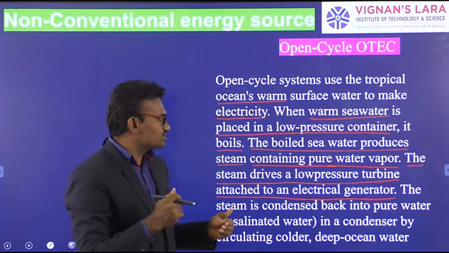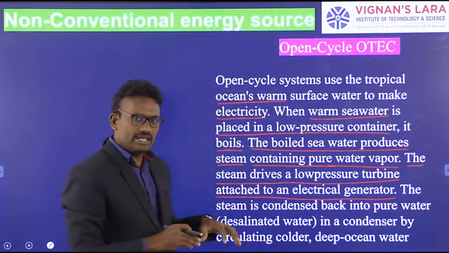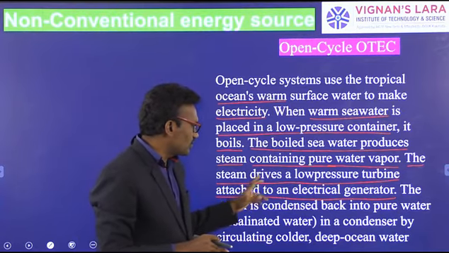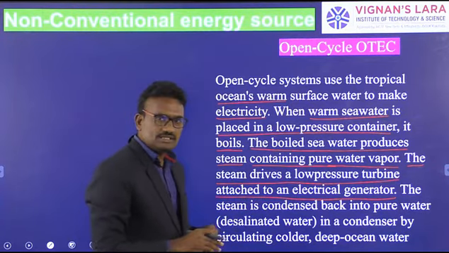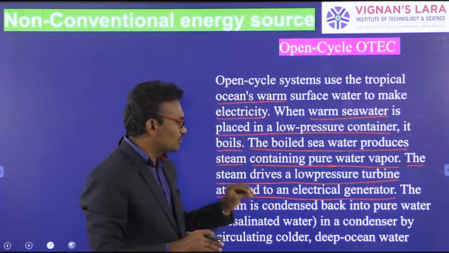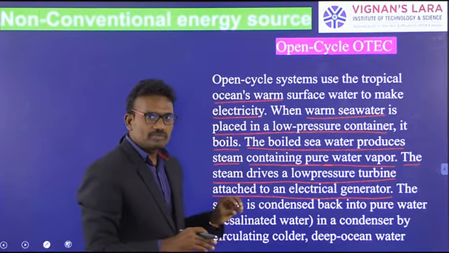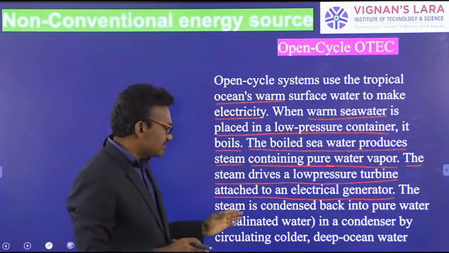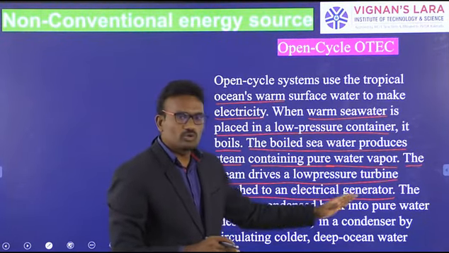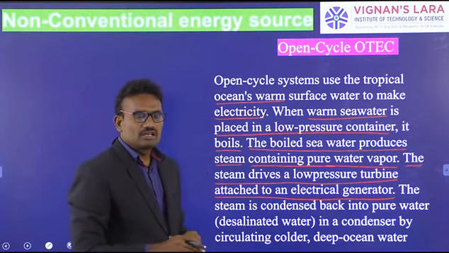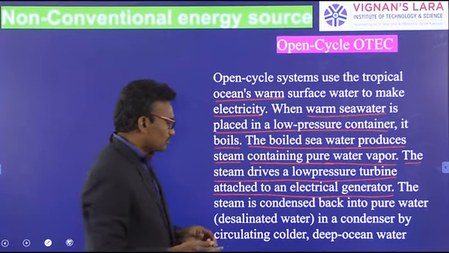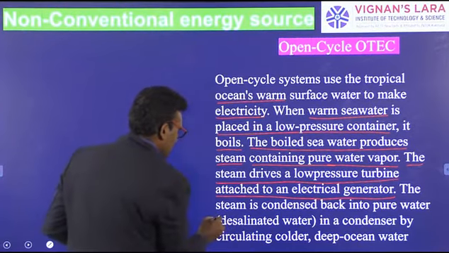Only pure water is converted into steam from the warm sea surface water. The steam drives the low pressure turbines to produce electricity. The steam is then condensed back into pure water, and the pure water can be used for drinking.